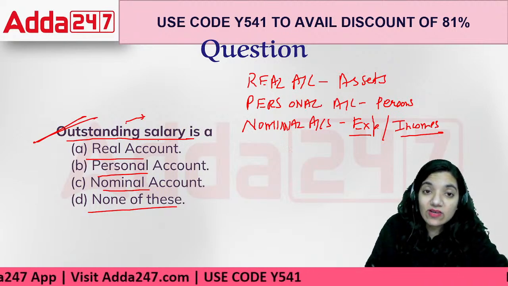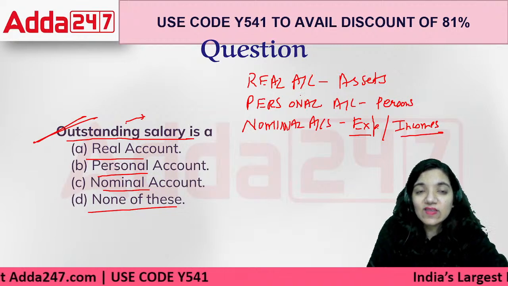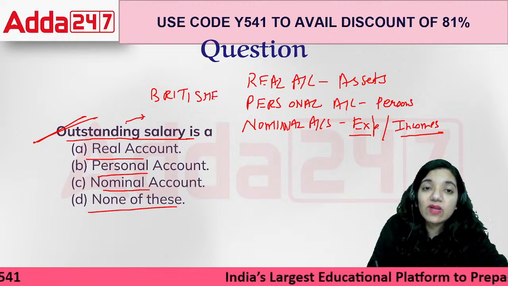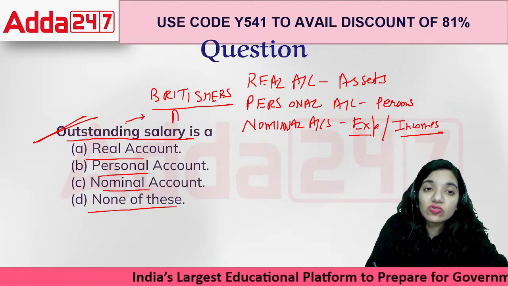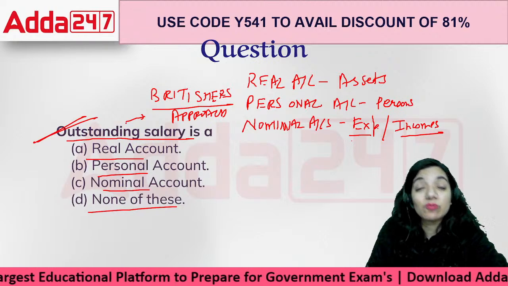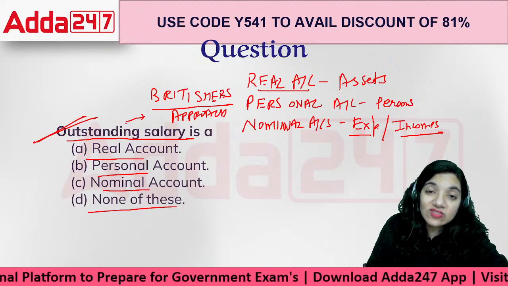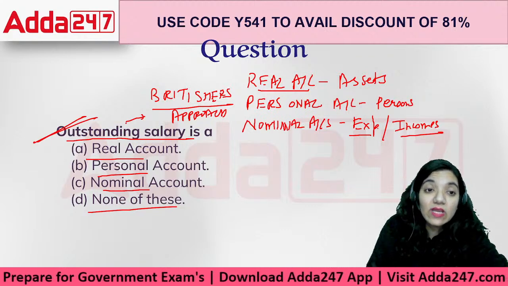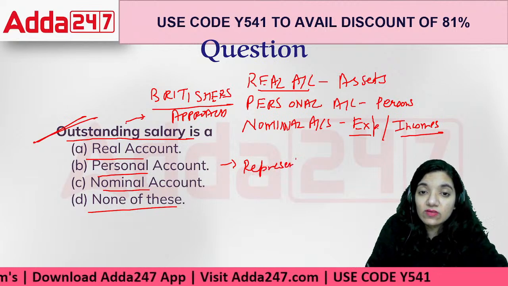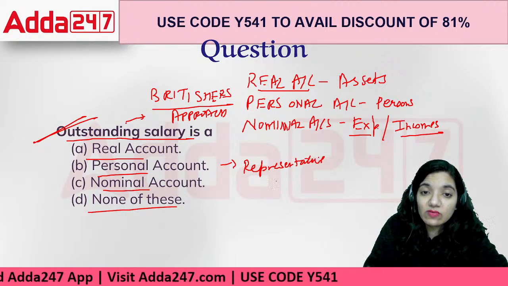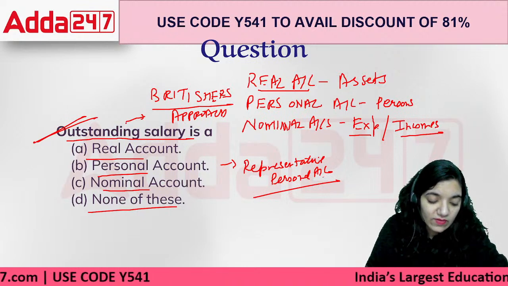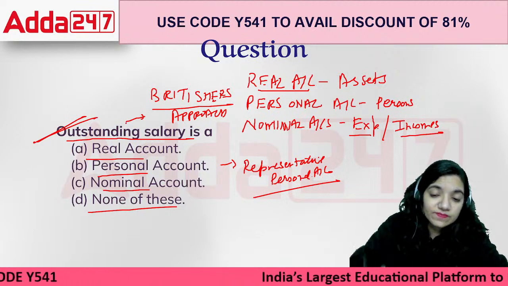When we talk about outstanding salary, this is basically a liability. There is nothing called a liability in the golden rules of accounting or the Britishers' approach. These were money that we owed to the people. So the Britishers' approach clearly talked about that. Outstanding salary is neither an expense, because we are supposed to pay, it's a liability. Real accounts deal with assets only. So basically it's a personal account, and in terms of personal accounts, these kinds of accounts are called representative personal account. The correct answer is representative personal account.